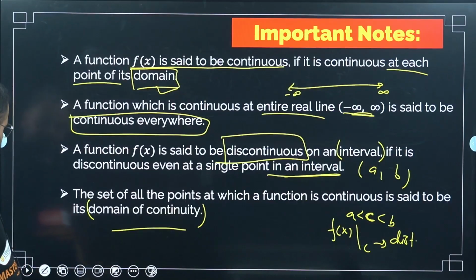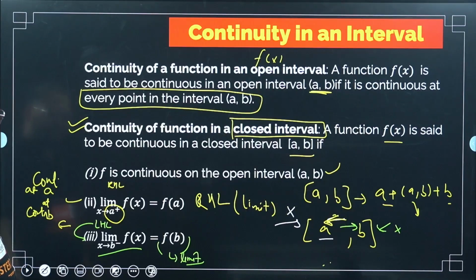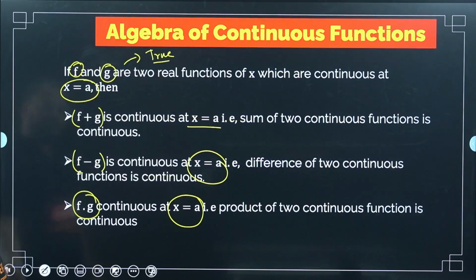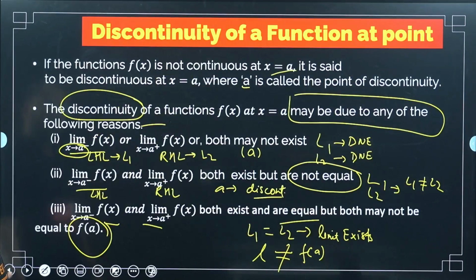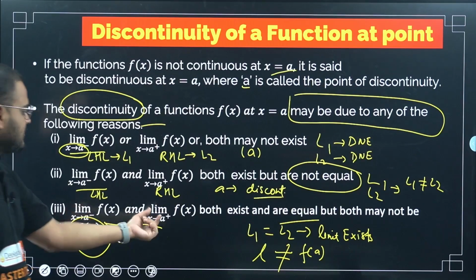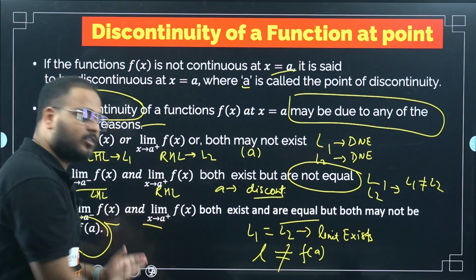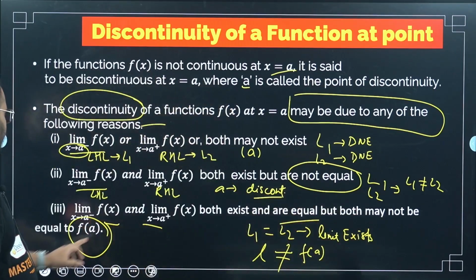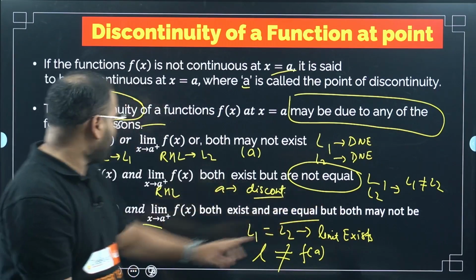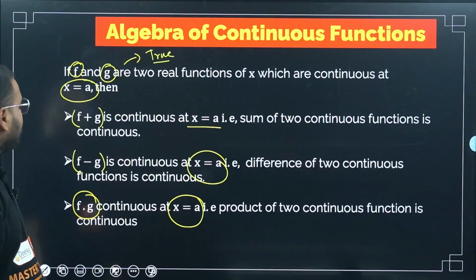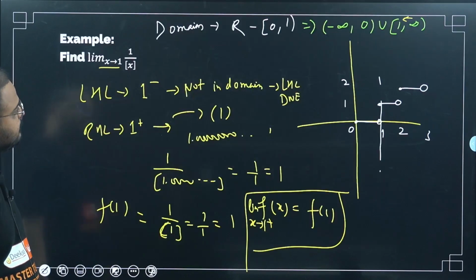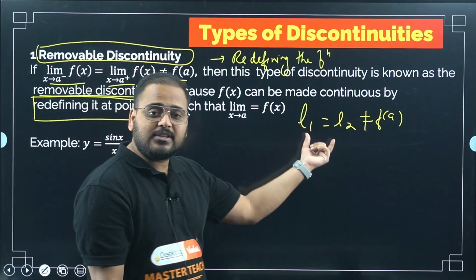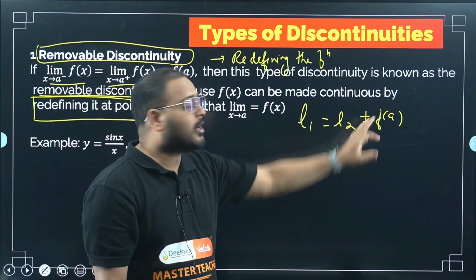Reasons for discontinuity. Where is it? Third type, sir. Yes, limit exists means LHL and RHL both exist and both are equal also, but may not be equal to f of a. That's what we are doing here. Please check. L1 and L2 are equal, meaning the limit exists but not equal to f of a.